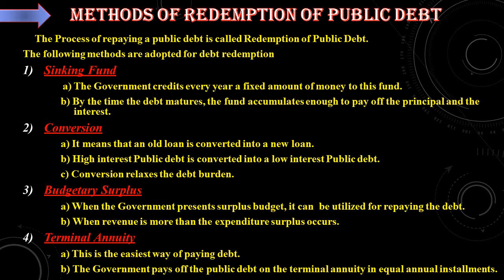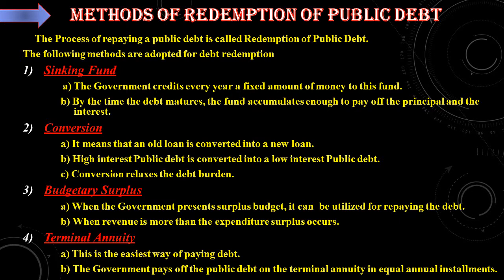First one, sinking fund. The government maintains a sinking fund and it will repay the debt. How? The government credits every year a fixed amount of money to this fund. By the time the debt matures, this fund accumulates enough to pay off the principal and the interest. So this is one method of repaying our debt.